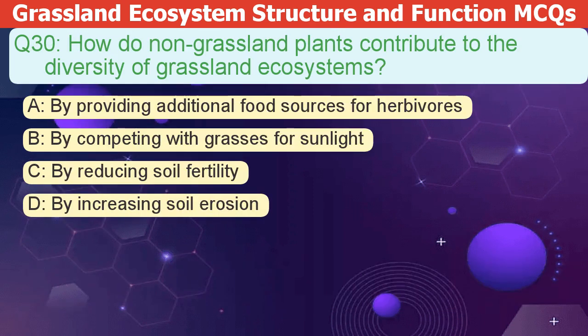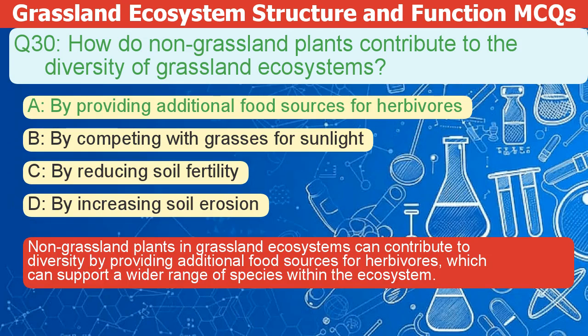How do non-grassland plants contribute to the diversity of grassland ecosystems? A. By providing additional food sources for herbivores. B. By competing with grasses for sunlight. C. By reducing soil fertility. D. By increasing soil erosion. The correct answer is A. Non-grassland plants in grassland ecosystems contribute to diversity. They provide extra food for herbivores. This supports a wider range of species in the ecosystem.